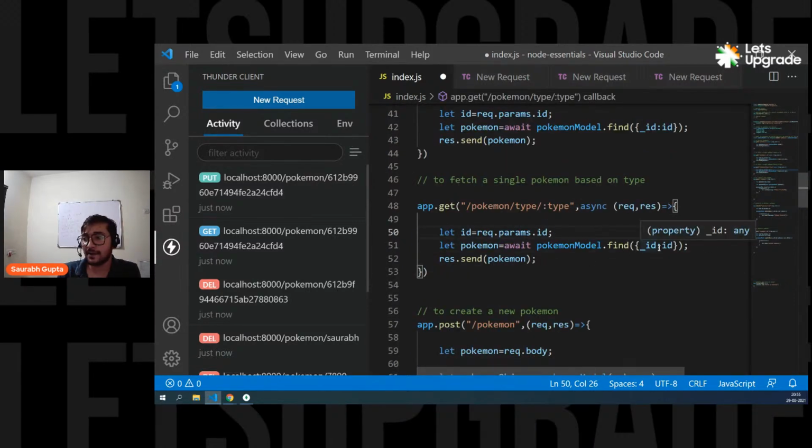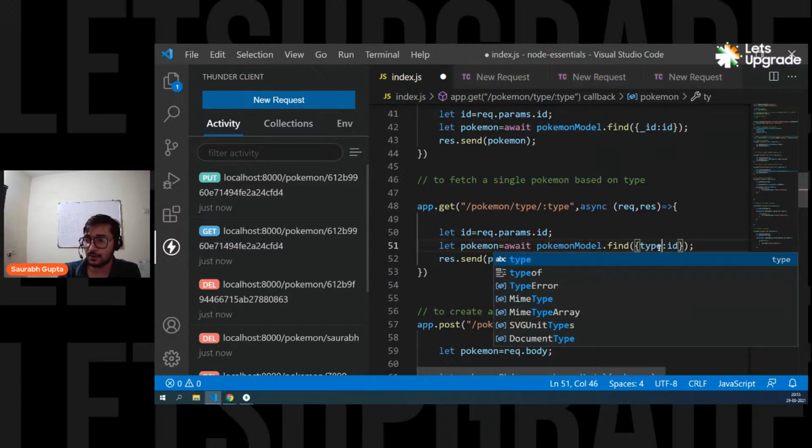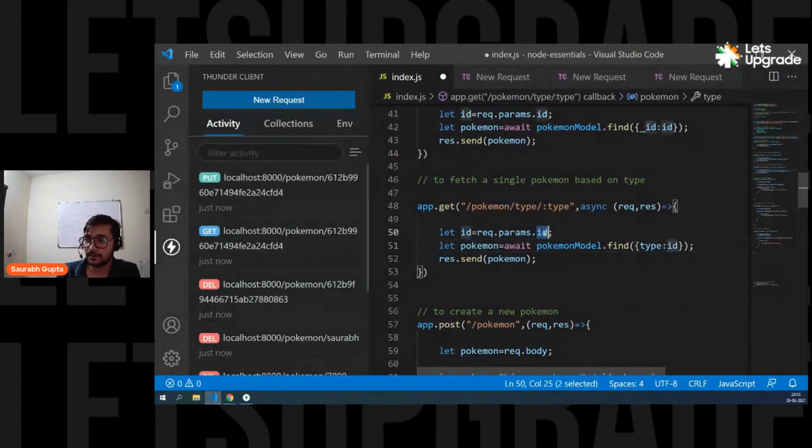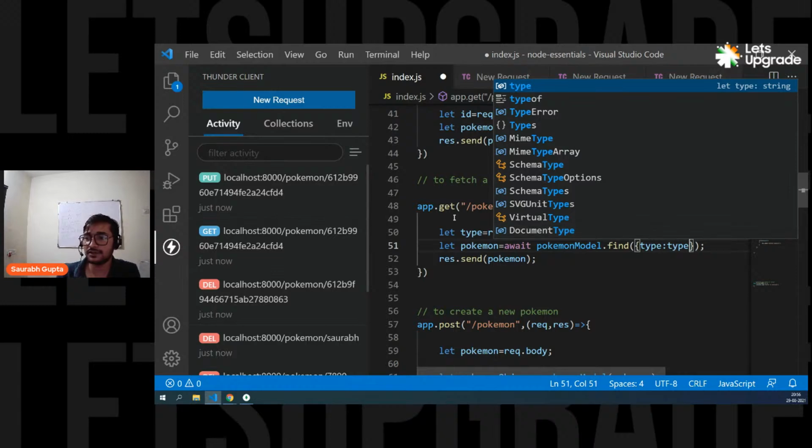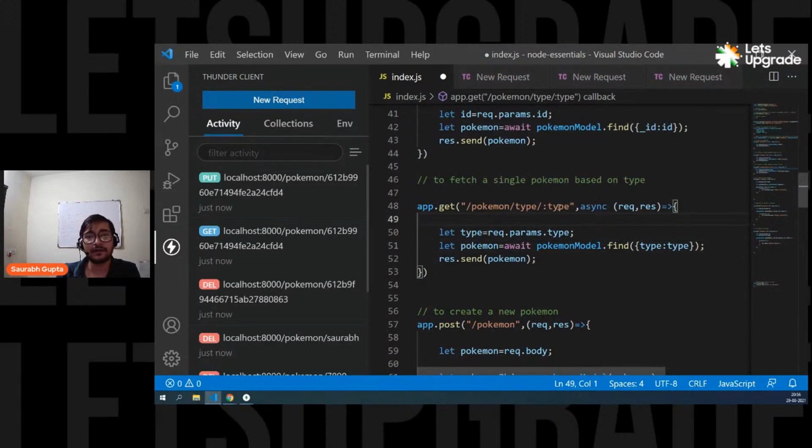And now, remember guys, I don't have to find based on ID. I need to find the Pokemon based on type. And here also, my URL parameter is type. Let's change this to type as well, and wherever there is ID, we are changing it to type. So now, Pokemon slash type slash whatever type I want to pass. Then I'll get that type stored in the type variable, and then Pokemodel.find where the Pokemon type is the type that I'm passing. Now, if you want, you can put any name like user type, so that you don't see type everywhere and there is no confusion. But I think you're understanding this, so let's make it normal type.